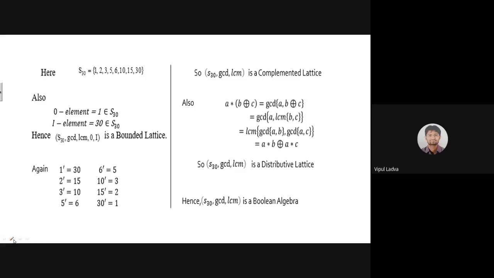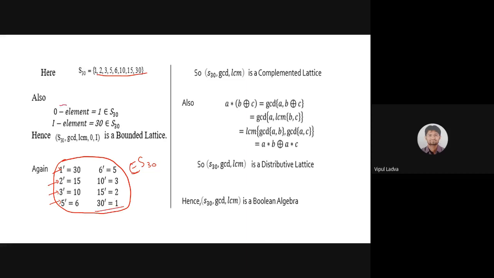The reason is that each and every element is having its complement in S30 once again. If you're going to list out the S30, then these are the elements: 1, 2, 3, 5, 6, 10, 15, 30. Observe that. Complement of 1 is going to act as 30, complement of 2 will be 15, complement of 3 will be 10, 5, complement of 6, like that. Complement of 30 will be 1.